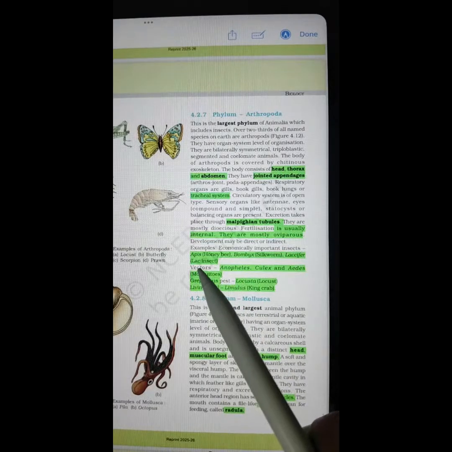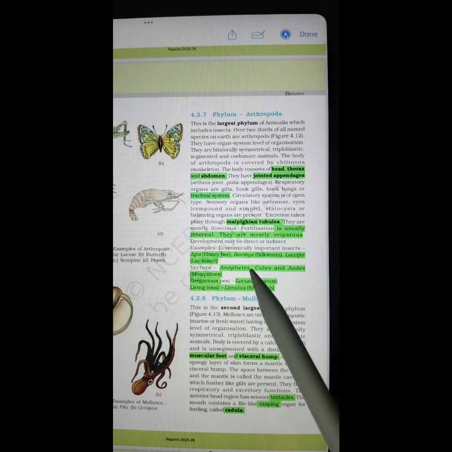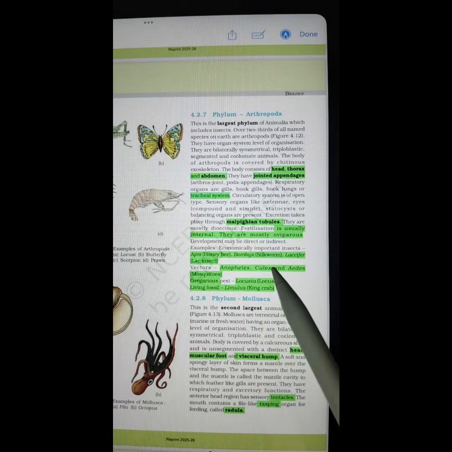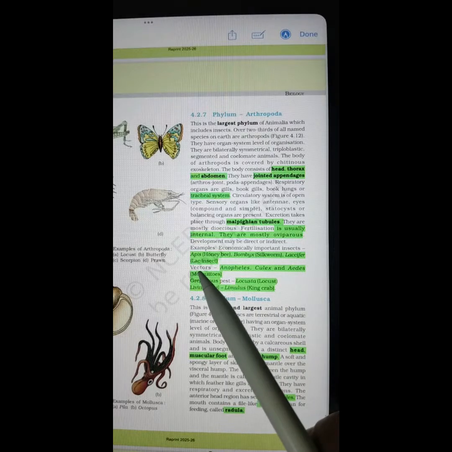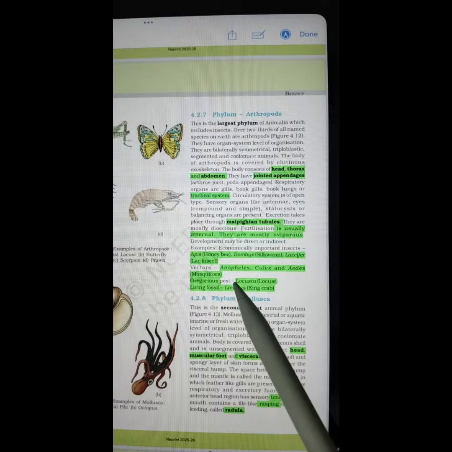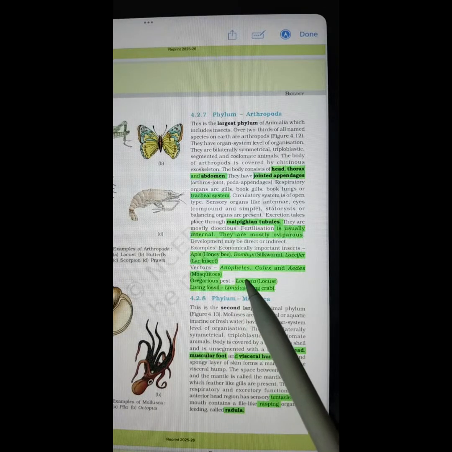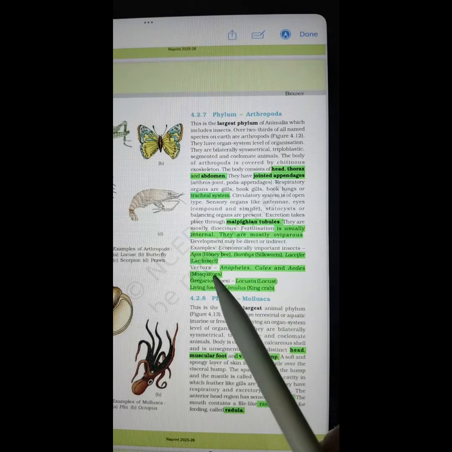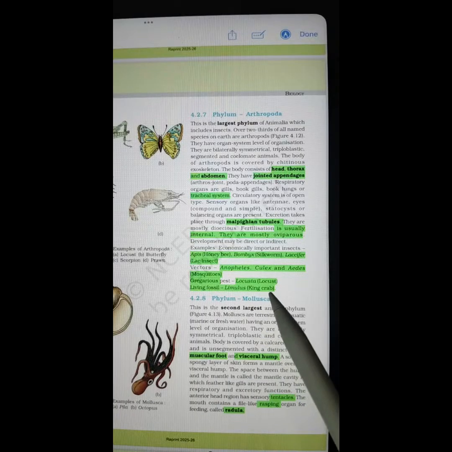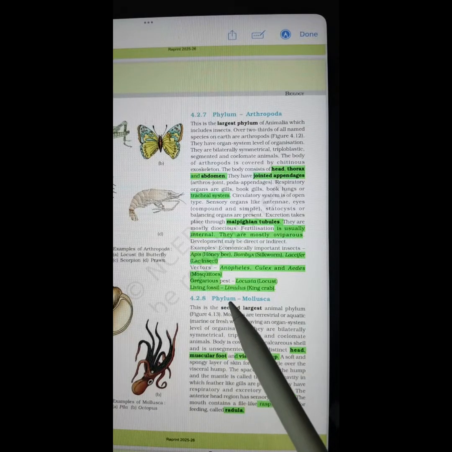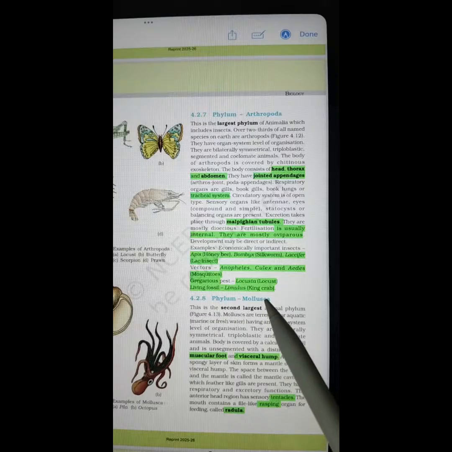Members are Apis, commonly known as honeybee, Bombyx, commonly known as silkworm, Laccifer, commonly known as lac insect. The organisms that serve as vectors are organisms that help in transmitting disease. Examples are Anopheles, Culex, Aedes. These are all mosquito categories. Gregarious pest, Locusta, commonly known as locust. Living fossil is Limulus, also known as king crab.